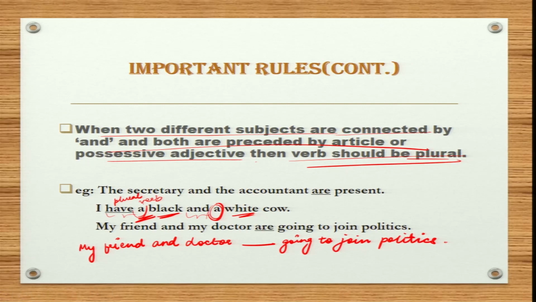So now what will come over here? Let's discuss. Here we are referring to the same person because we have not used my, that is the possessive adjective, before doctor. Hence a singular verb will come over here. So the answer is: my friend and doctor is going to join politics.